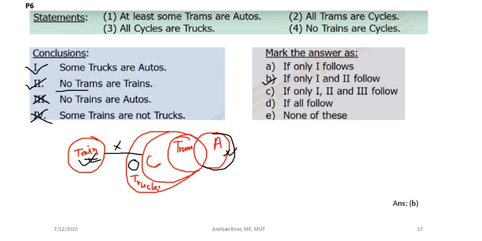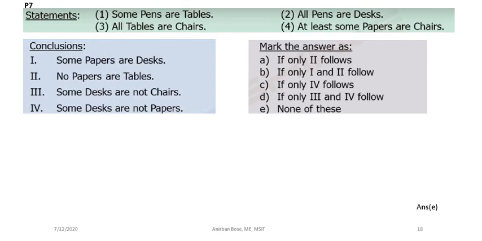Okay. Now next come to this problem. Here see that some pens are tables. So you draw, suppose this is pen. Some pens are tables. All pens are desk.